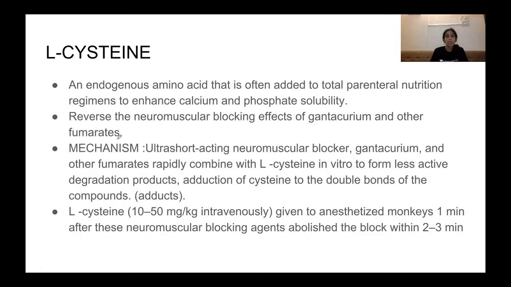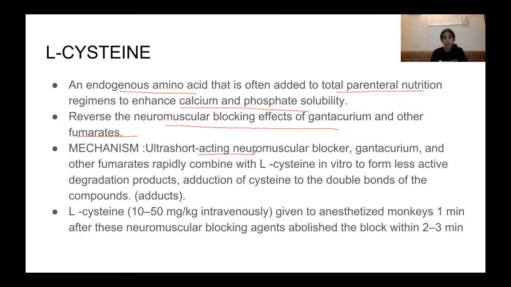It is an endogenous amino acid that is often added to total parenteral nutrition, TPN, to enhance calcium and phosphate solubility. This is in basically bedridden, debilitated patients. It reverses the neuromuscular blocking effects of gantacurium and other fumarate neuromuscular blocking drugs.